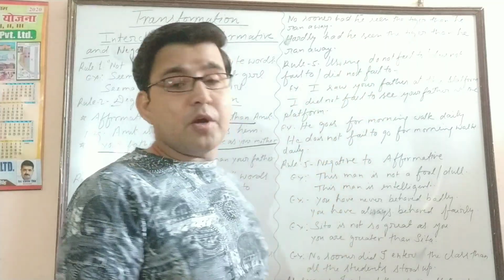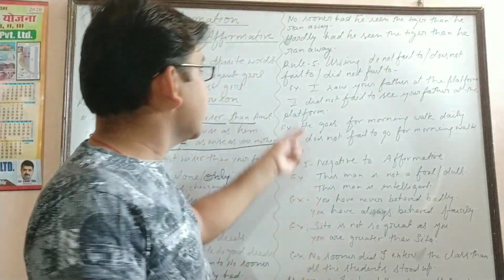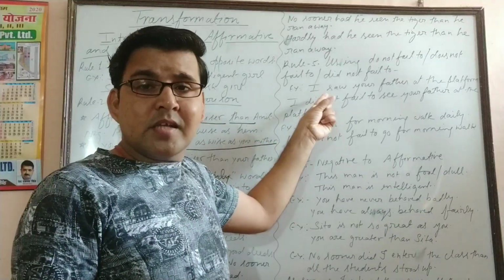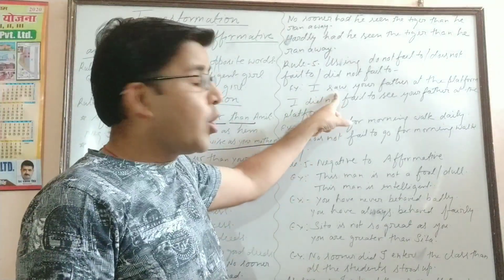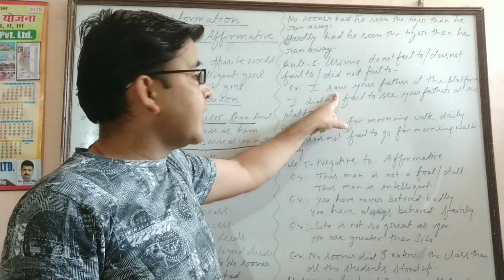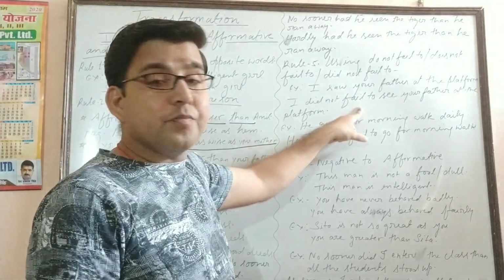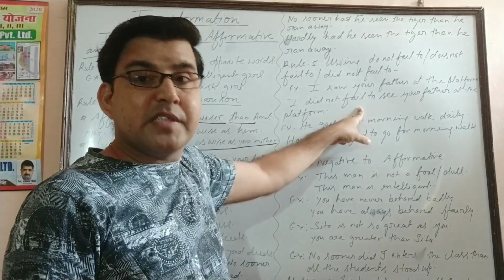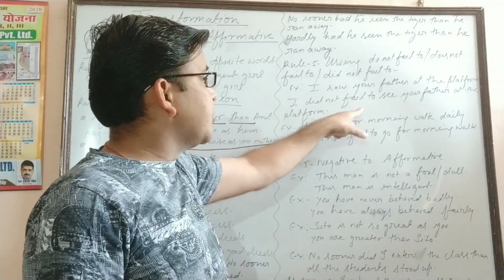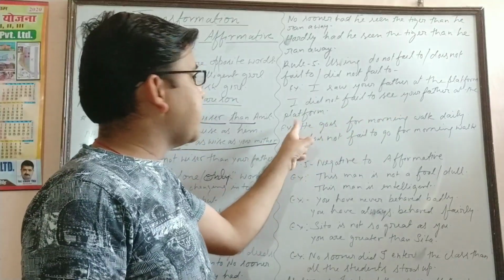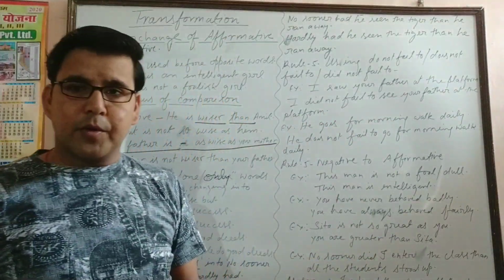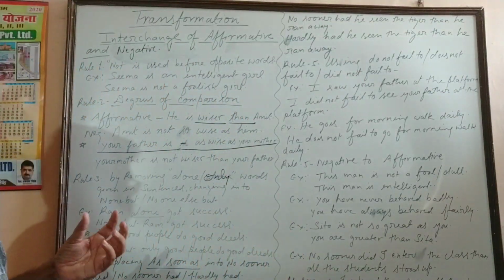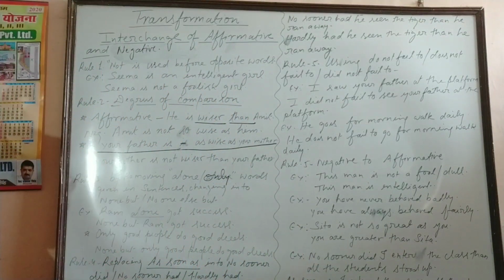Okay? I saw your father at the platform. That means this sentence is given in simple past tense. That's called past indefinite. Saw is the second form. If we apply it here in negative, did not fail to, then we need to use the first form of the verb, see. I did not fail to see your father at the platform. I did not fail to see the tiger at the platform. Okay. So in this way, you can use did not fail to if your sentence is given in simple past tense.